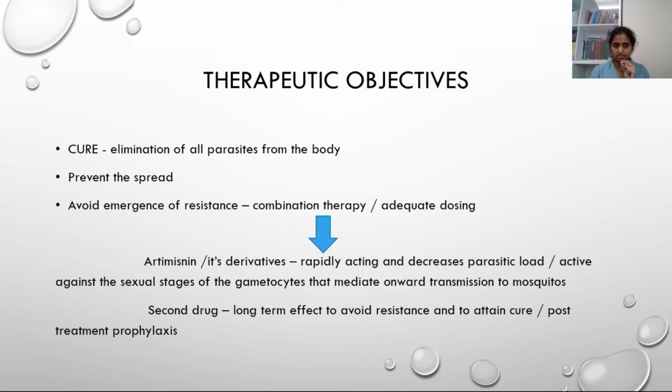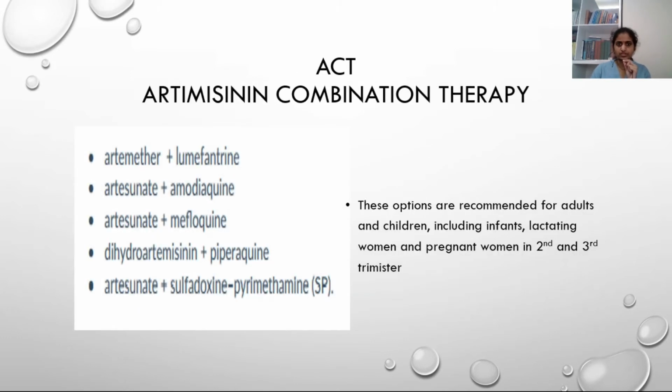So we have to give artemisinin with some other drug in combination. Artemisinin is mainly to decrease the load of the parasite and to prevent human to human transmission. The second drug is for long-term effect to complete cure and completely remove the parasite from the blood, and for post-treatment prophylaxis and to prevent the resistance. What are the regimens available? Artemether plus lumefantrine, artesunate plus amodiaquine, artesunate plus mefloquine, dihydroartemisinin plus piperaquine, artesunate plus sulfadoxine-pyrimethamine.